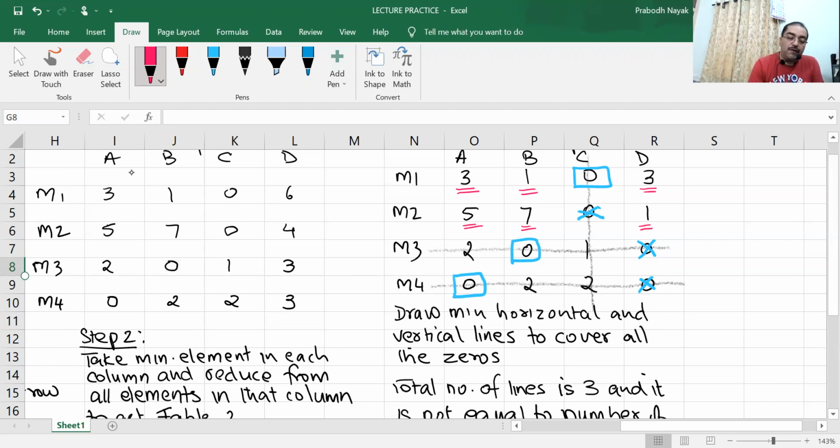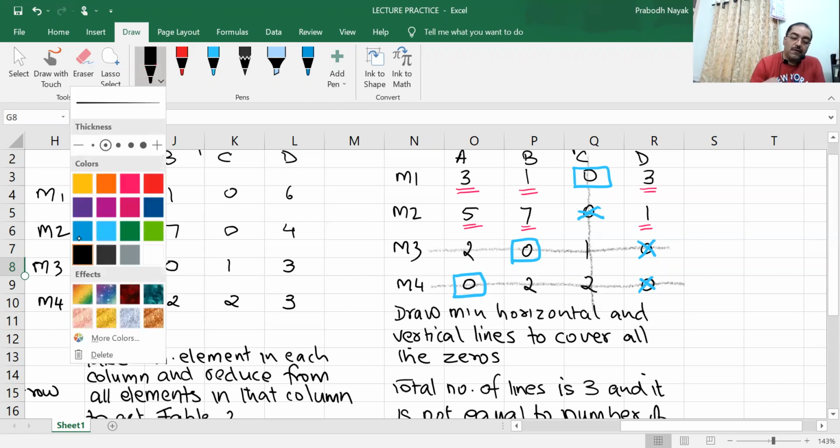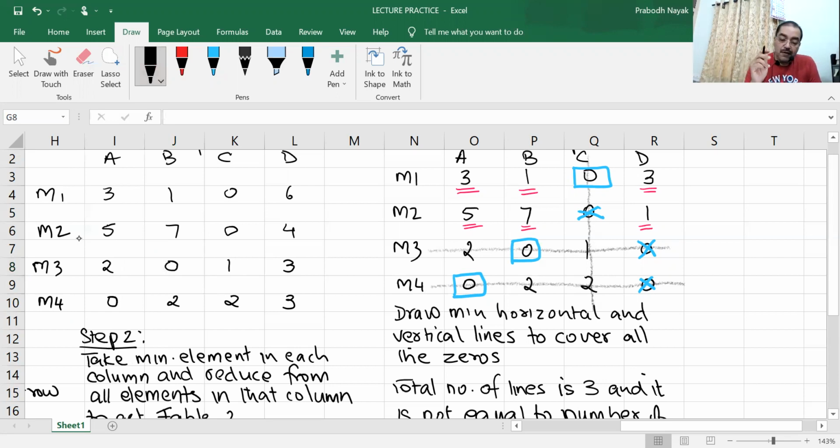Which is the minimum out of this? The minimum out of this is 1. We have to see the minimum. Yesterday somebody was asking me, is it always 1? It is not always 1. The minimum out of this is going to be the number taken. Okay? So I will write that now.